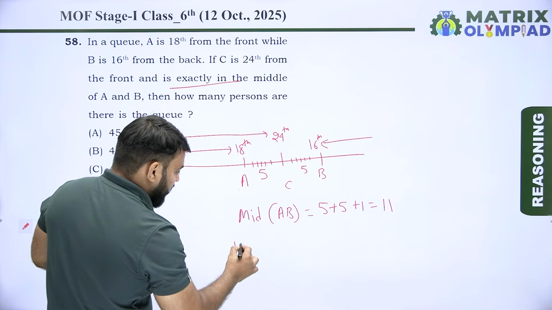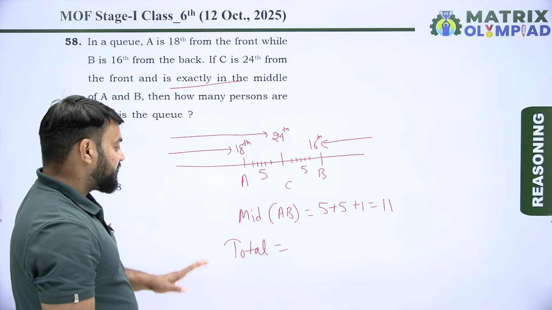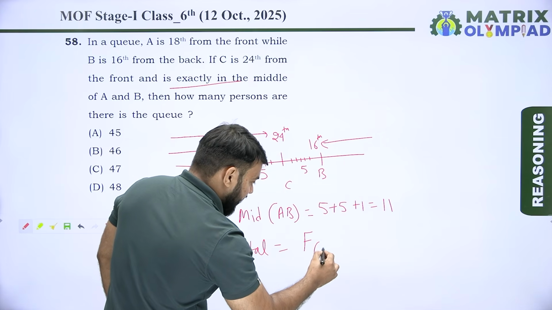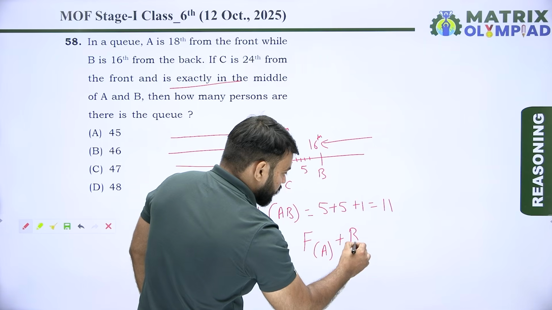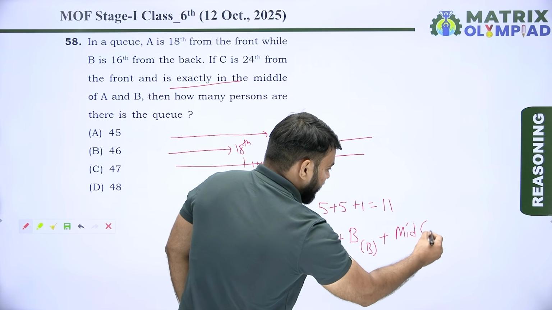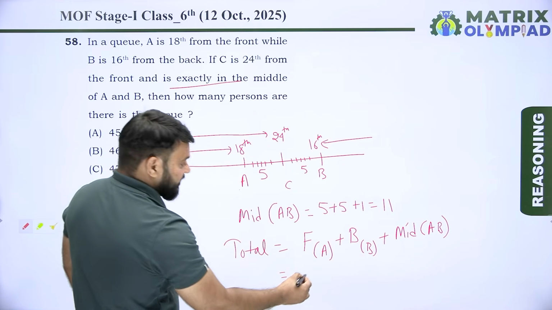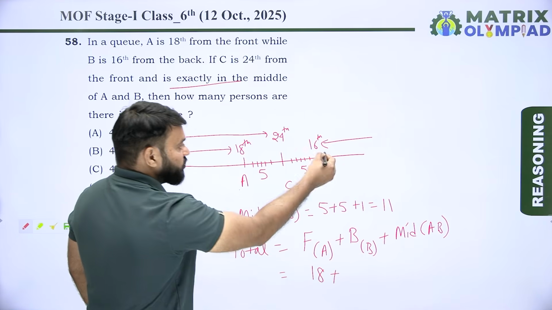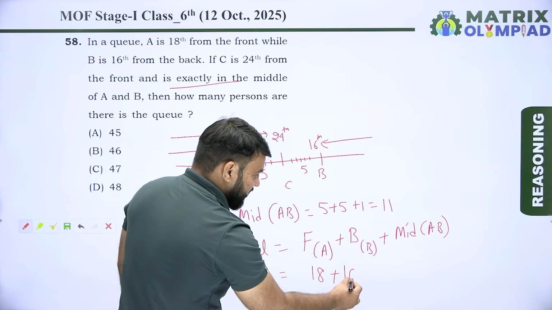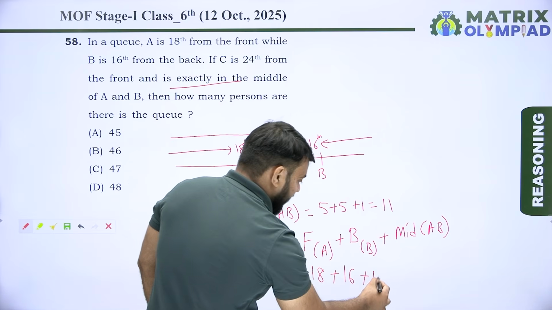Now find the total number of persons in the queue. The total number of persons is equal to the front position of A plus the back position of B plus the number of mid persons between A and B. The front position of A is 18, the back position of B is 16, plus the number of mid persons between A and B is 11.